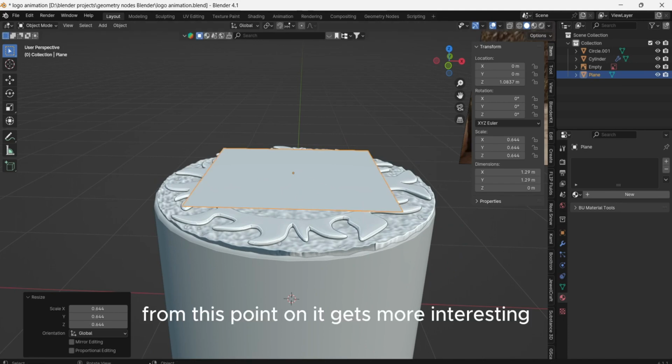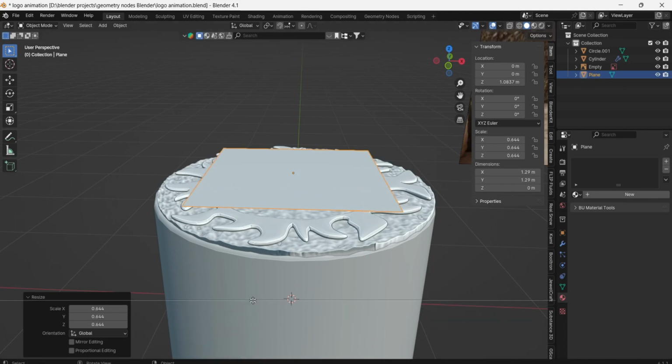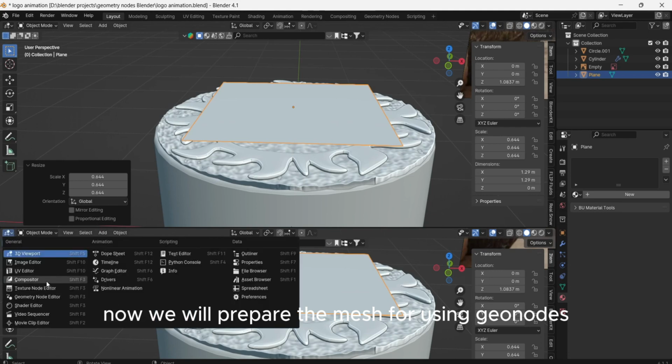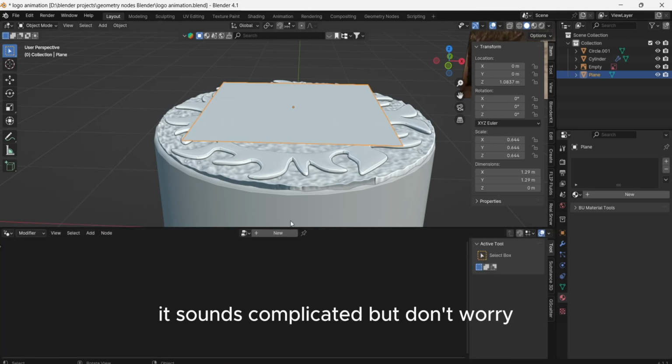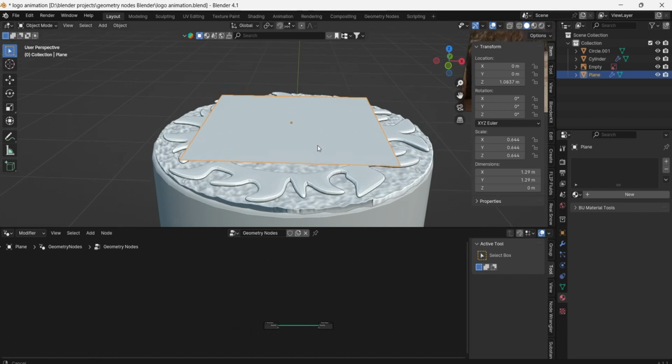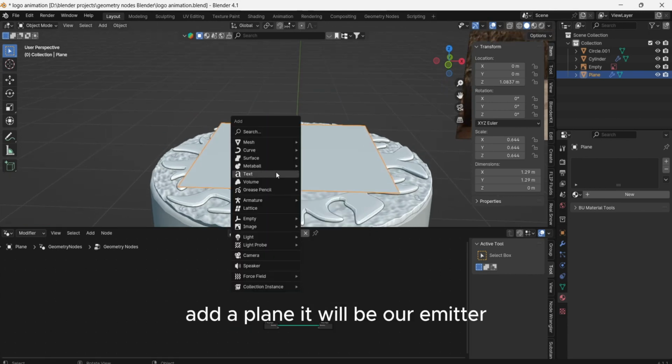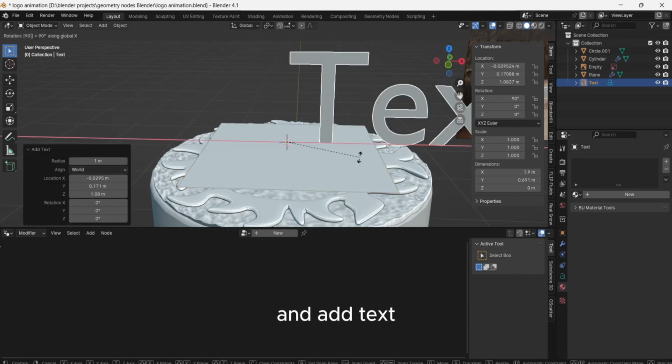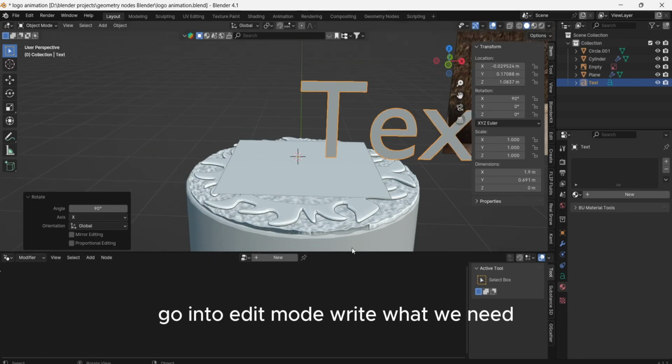From this point on, it gets more interesting. Now we will prepare the mesh for using GeoNodes. It sounds complicated, but don't worry. Add a plane, it will be our emitter. And add text. Go into edit mode, write what we need.